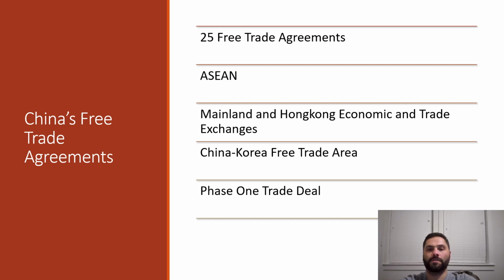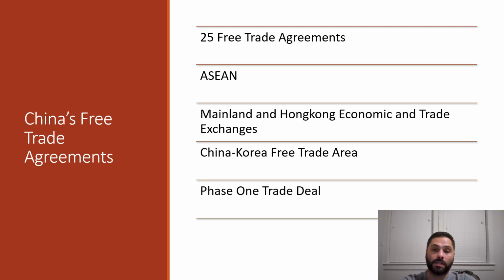China's free trade agreements. For China to become the world's largest exporter and second largest importer, it has to have free trade agreements in place. China has bilateral agreements with over hundreds of countries. There are 17 free trade agreements in place and 8 under review. This is a total of 25 free trade agreements.